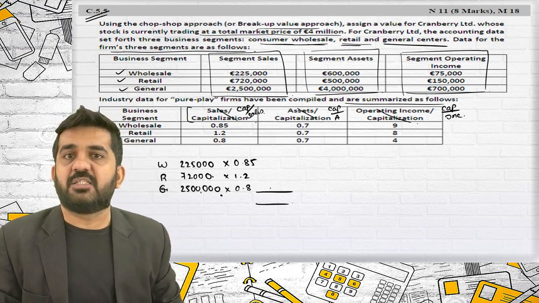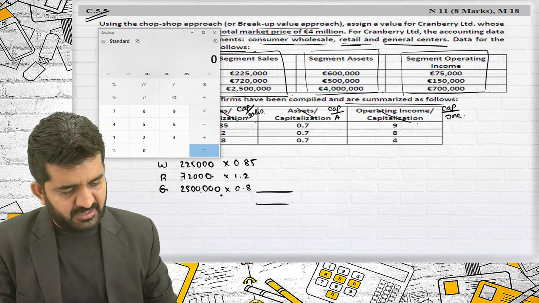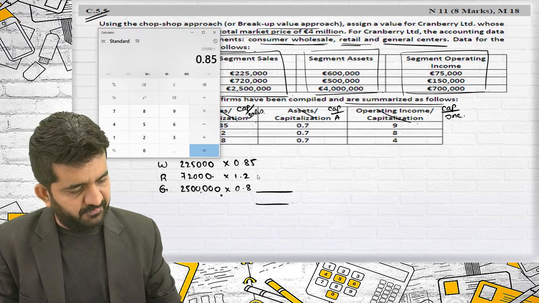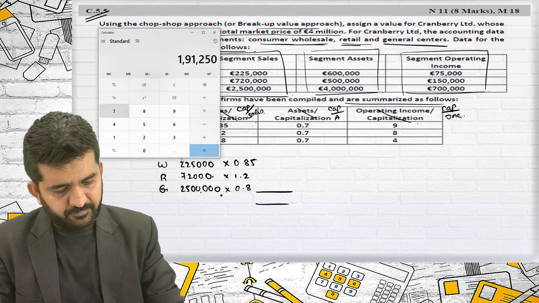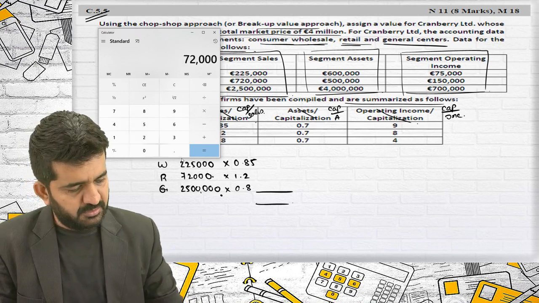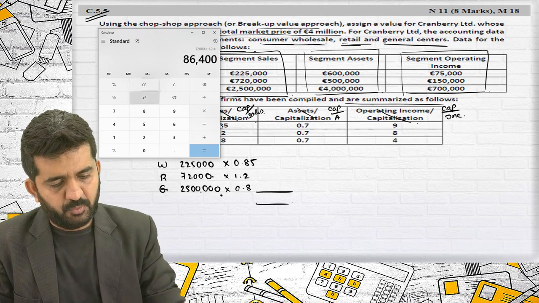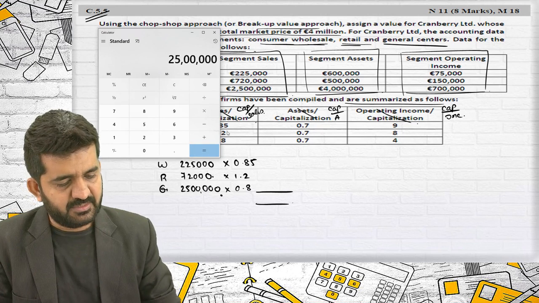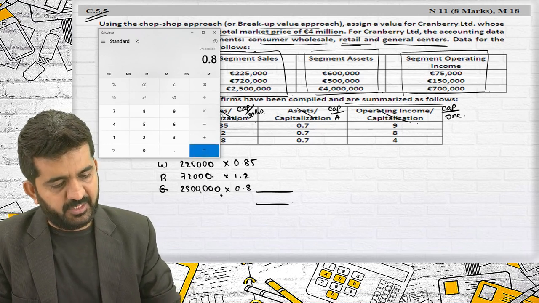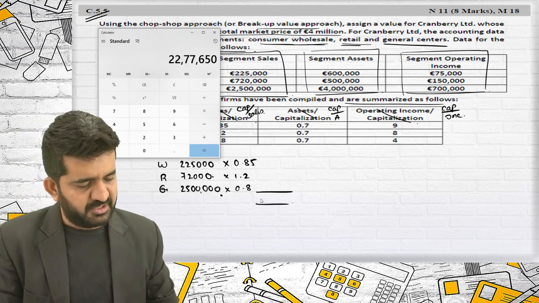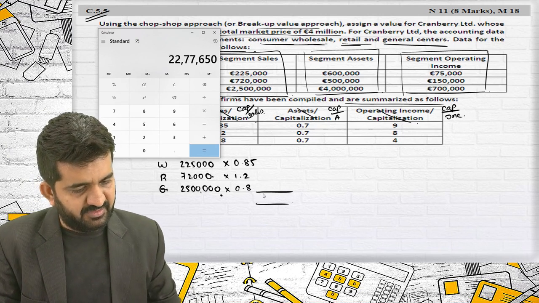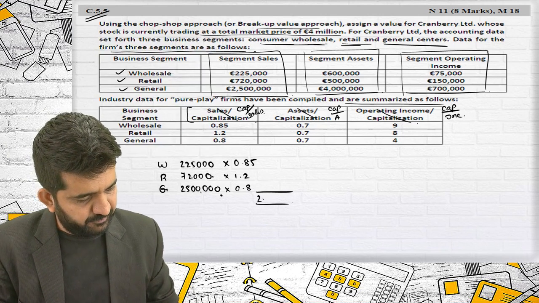So the total answer is 225 multiplied by 0.85 plus 72,000 multiplied by 1.2 plus 25 lakhs multiplied by 0.8.